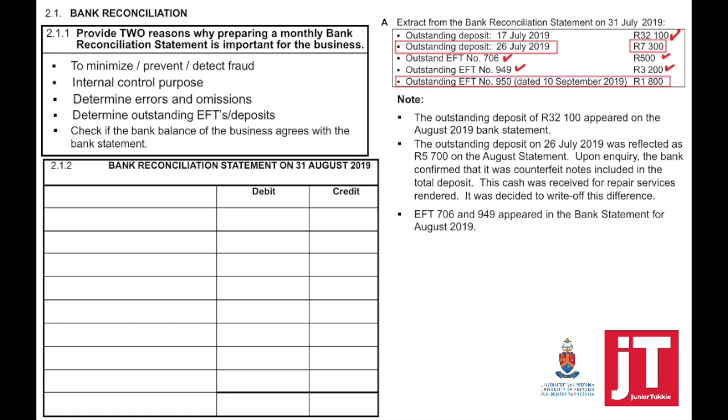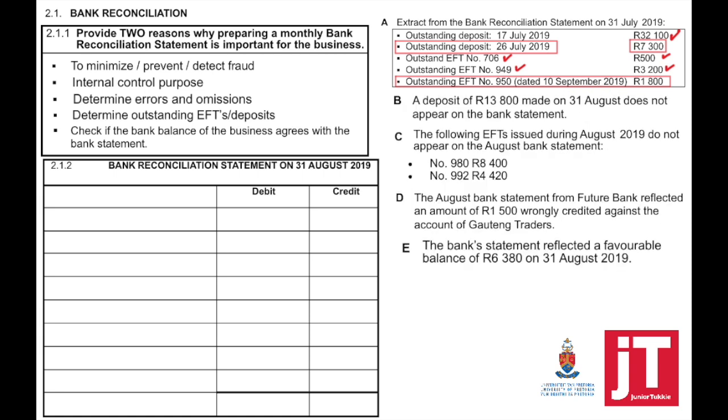That outstanding EFT 915 does not appear because the date is 10 September 2019. If we now look at information B up to number F, we are going to start with the balance as per bank statement. Now, the balance as per bank statement reflected a favorable balance of 6,380 on 31 August 2019.